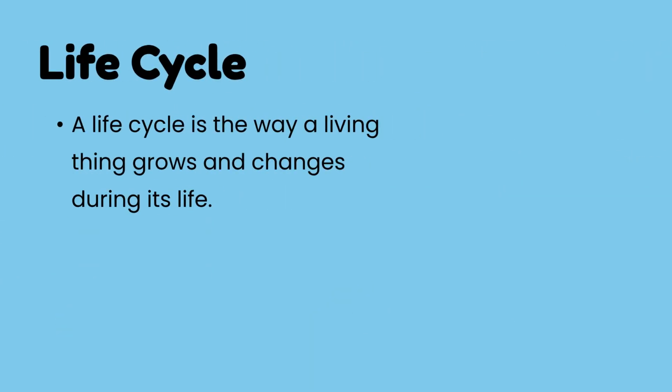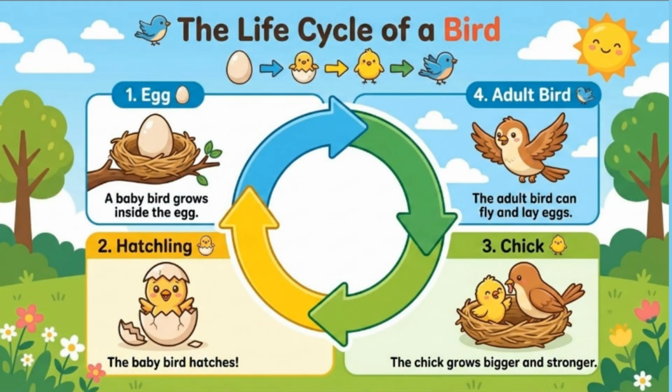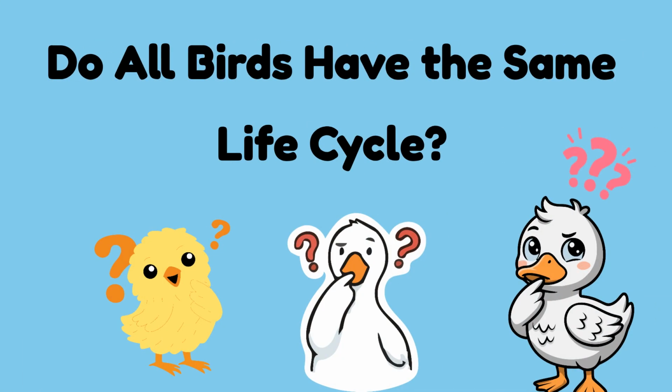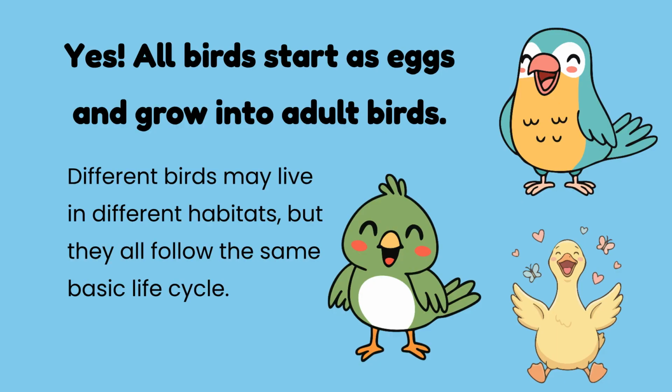A life cycle is the way a living thing grows and changes during its life. Everything grows and changes. Birds have a distinct life cycle, moving from eggs to chicks and finally to adult birds. Do all birds have the same life cycle? Yes, all birds start as eggs and grow into adult birds. Different birds may live in different habitats, but they all follow the same basic life cycle.